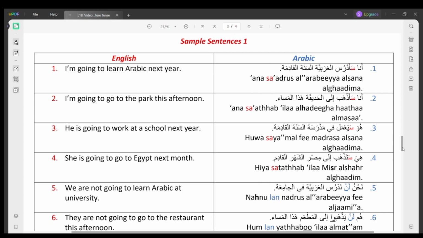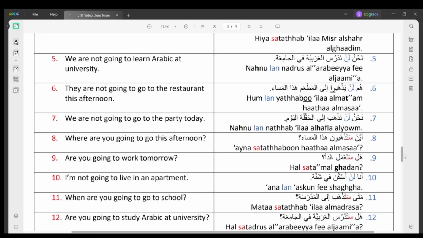Number 4. She's going to go to Egypt next month. هي ستذهب إلى مصر الشهر القادم. Number 5. We are not going to learn Arabic at university. نحن لن ندرس العربية في الجامعة. Number 6. They are not going to go to the restaurant this afternoon. هم لن يذهبوا إلى المطعم هذا المساء.